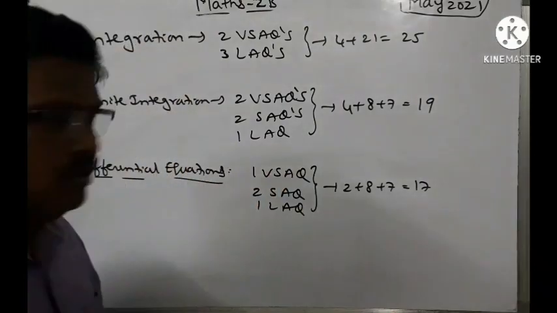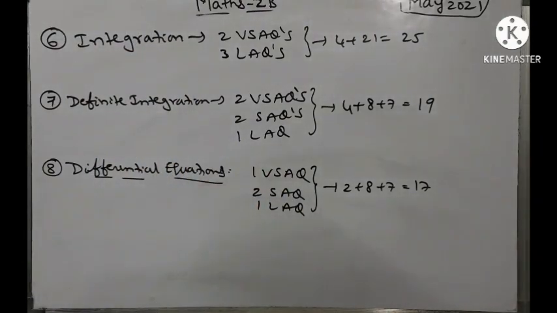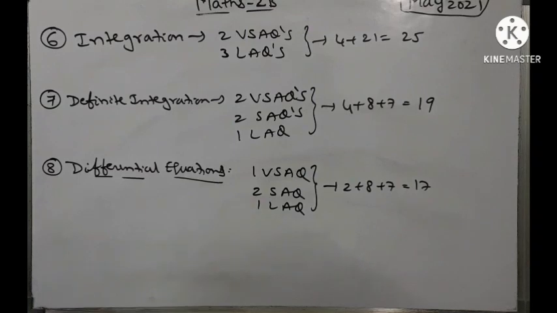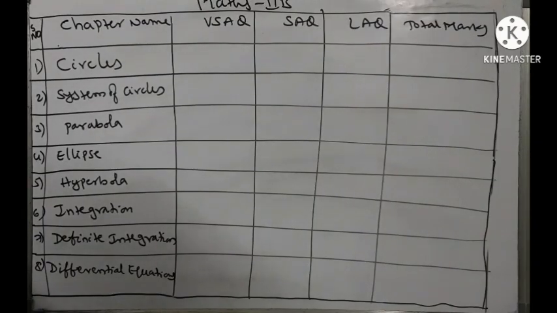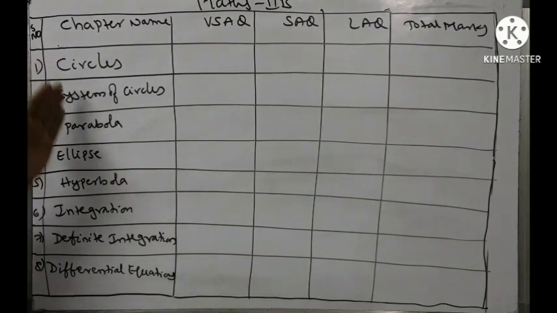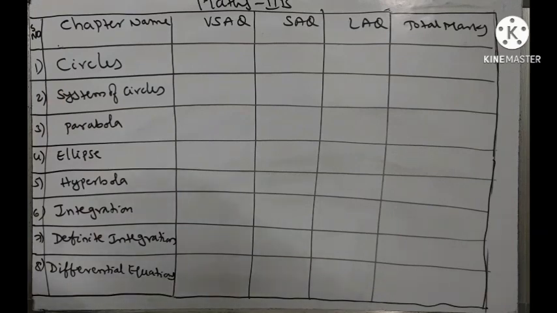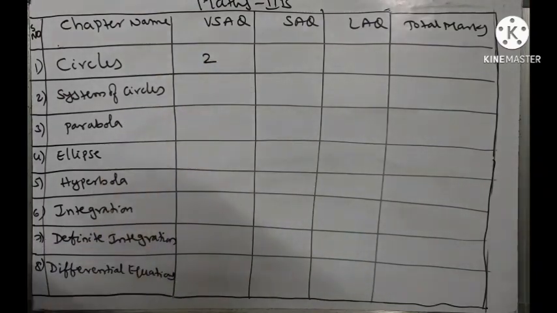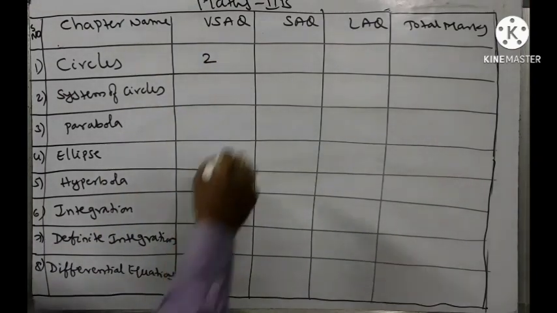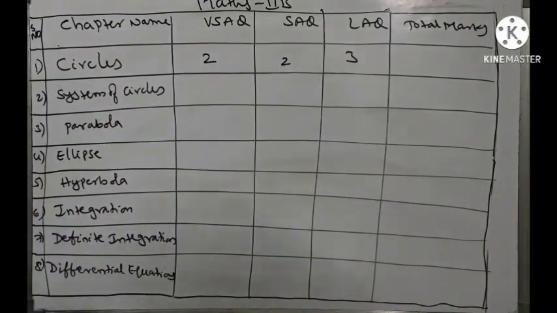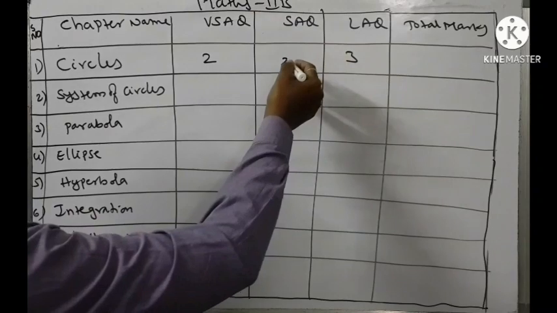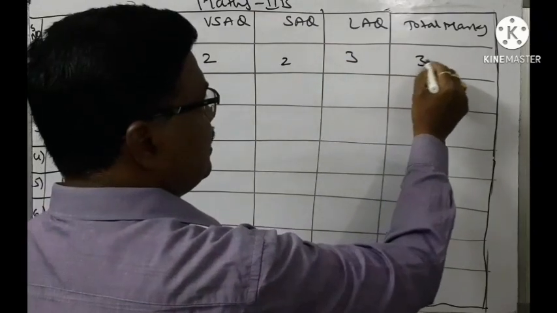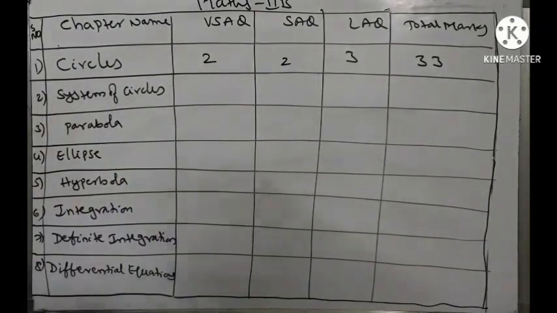Let us see now the chapter wise weightage, completely each and every chapter. Right. Now let us see the chapter wise weightage. Let us take this one. VSAQs from the circle chapter: we are going to get 2 VSAQs, as I told you earlier, and 2 SAQs and 3 LAQs from this chapter. So total 3 into 7, 21 plus 8, 29 plus 4, 33 marks weightage is there from the circle chapter.